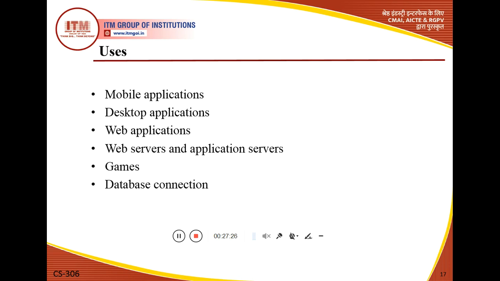If we want to create games or database connections, these are also uses of Java. So with the help of Java we can create different types of applications and different types of games.